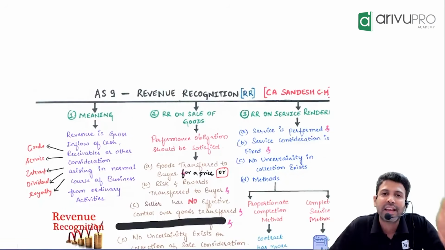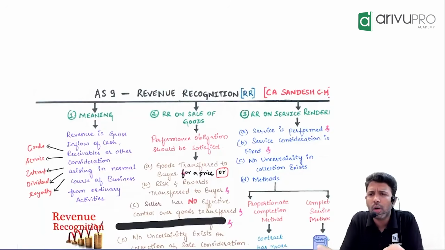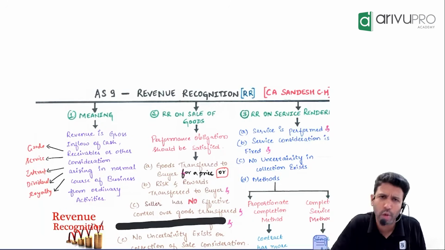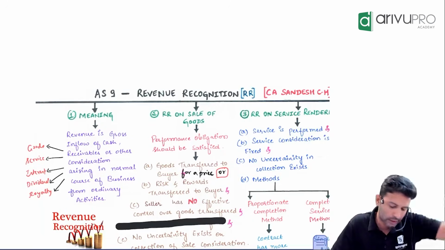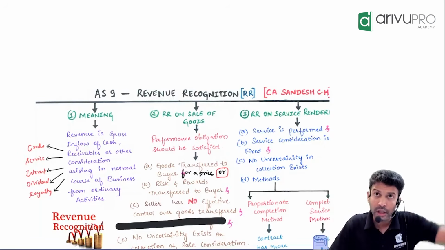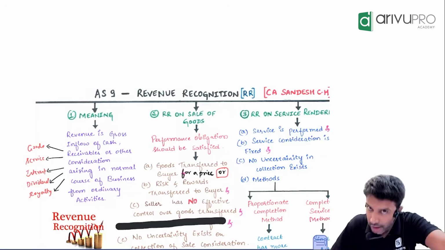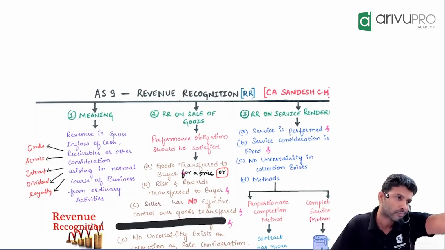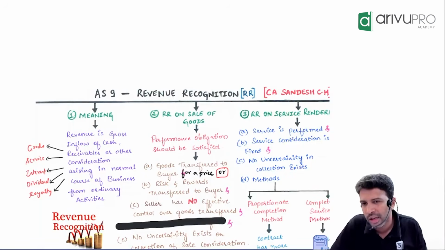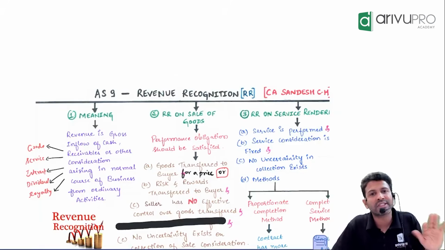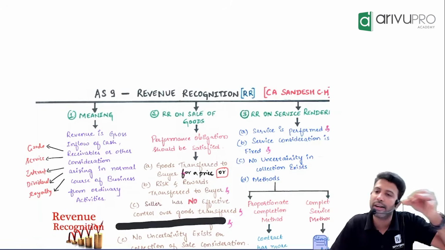Now people, AS9 talks about revenue recognition. The name itself is saying revenue recognition. How much revenue you should book and when you should book is the scope of AS9. Sir, AS7 also told the same. No. AS7 also talked about revenue recognition, but only for construction contracts. For others, the governing standard is Accounting Standard 9.